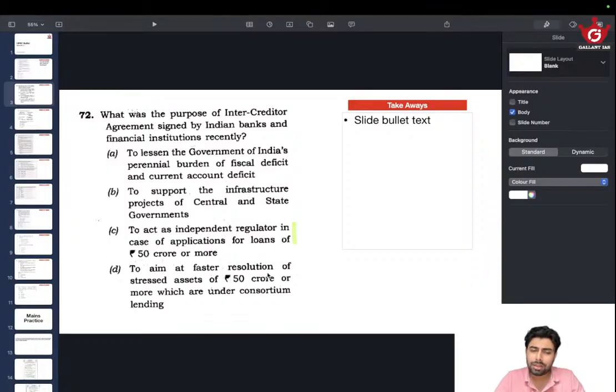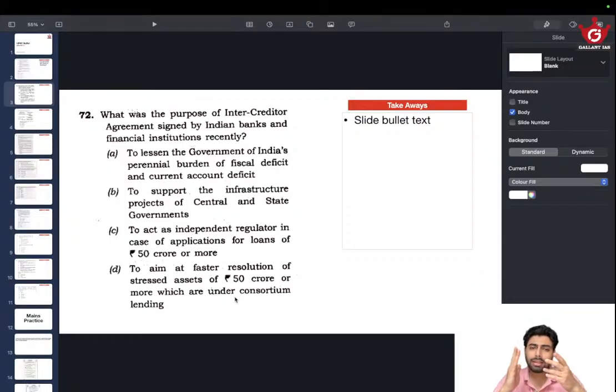To aim at faster resolution of stressed assets of 50 crore or more which are under consortium lending. Consortium means a group of people lending, banks or financial institutions, and to aim at faster resolution. This kind of makes sense, because imagine the scenario: a couple of banks and institutions have given some person or entity a loan worth more than 50 crore, and had they gone bankrupt, to resolve that, an agreement needs to be made between these creditors who lent money to that particular defaulter.